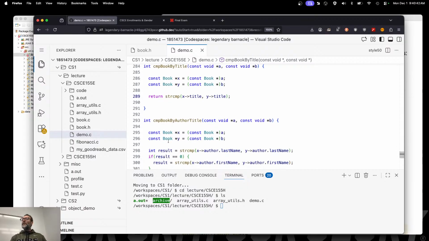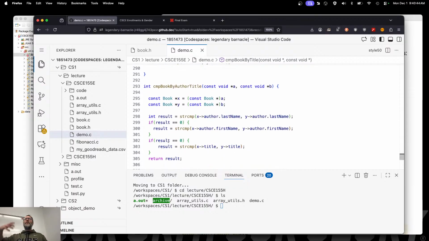All right, what if you wanted by author, then by title? In other words, you wanted to sort them by author, last name, first name, and then for each author that stays the same, you want all the books by that author to be listed in alphabetic order, right? So what we do is we do a series of comparisons here. I look at the last name. If the last name is the same, right? In other words, it's 0. Then I need to break that tie, like Smith and Smith, but it's Adrian Smith and Bartholomew Smith, right? I need to make a distinction between those two things.